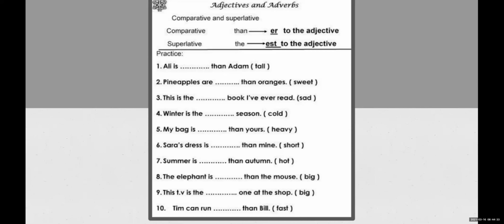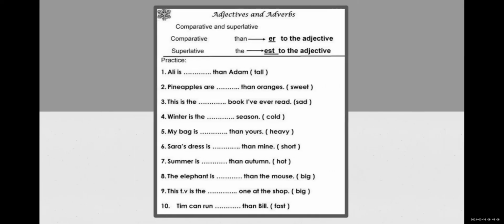The last example: Tim can run dash than Bill. Fast is the adjective. Now "than" is used. Yes, here "than" is used. You can answer this last one. Tim can run dash than Bill. Fast will become faster because "than" is used. Fast will become faster.